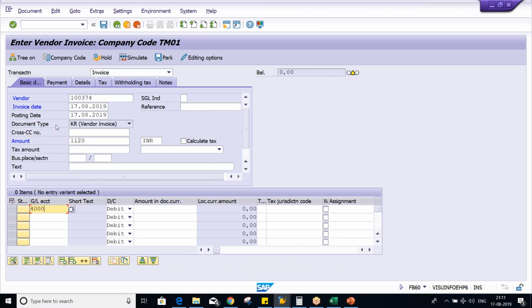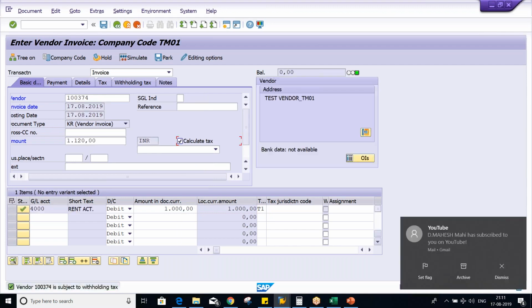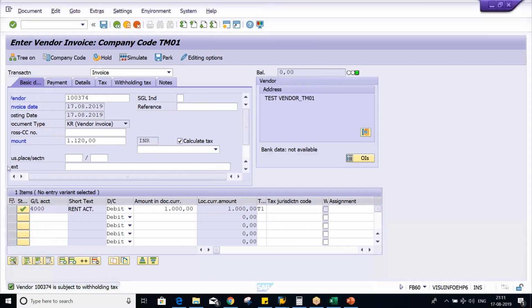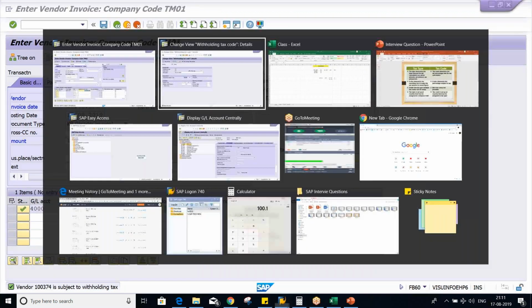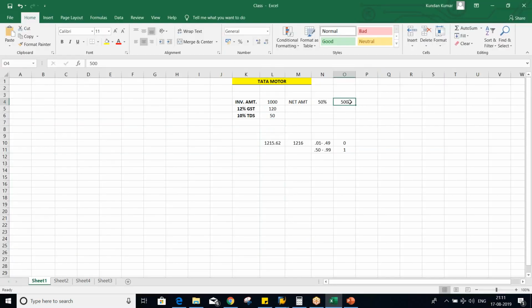Anyway, now here, okay, so now TDS. If you talk about TDS calculation, then now TDS is going to be calculated on this amount, but 50% of this amount. So what is the 50% of 1000, guys? It is 500 only. 50% of 1000 is 500 only.